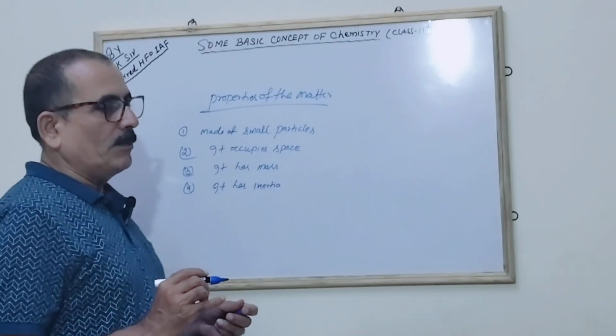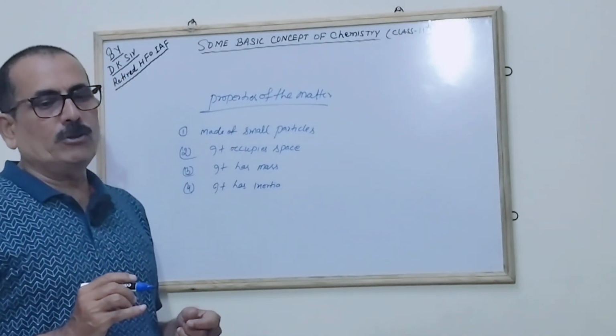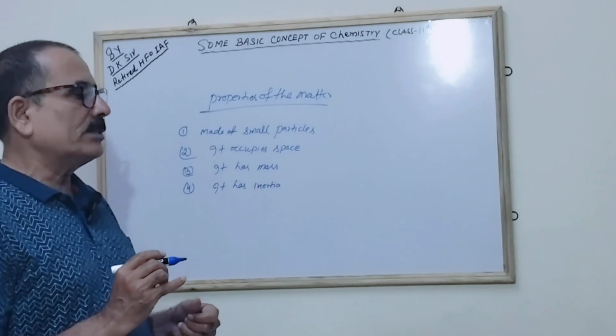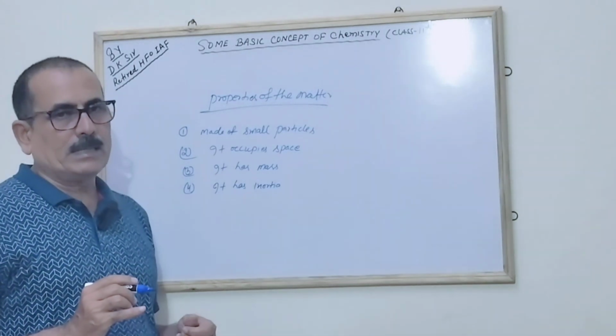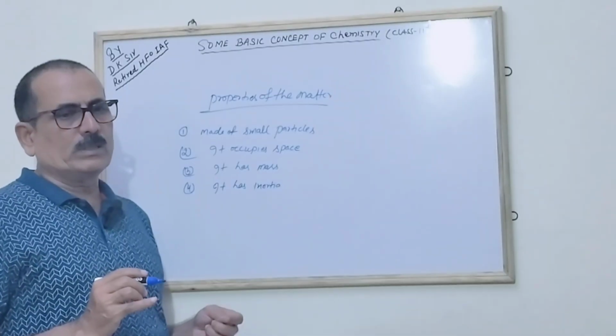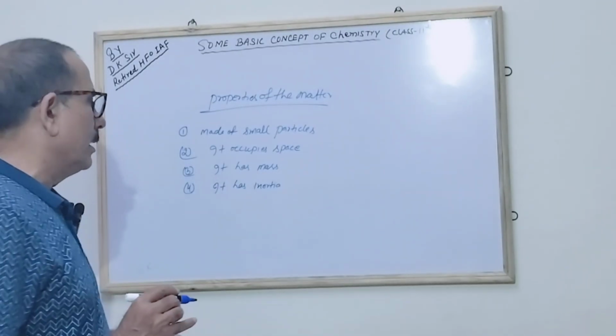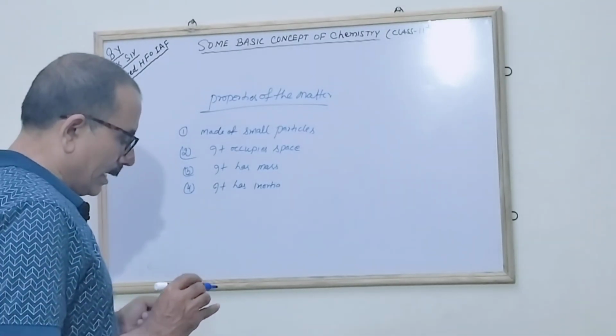If anything is in motion, it wants to continue in motion. If a body is at rest, it wants to remain at rest unless some external force is applied on it, correct? So it has inertia, correct?